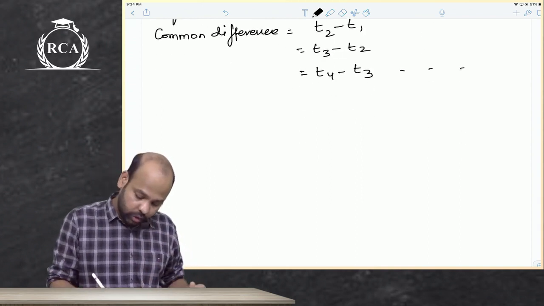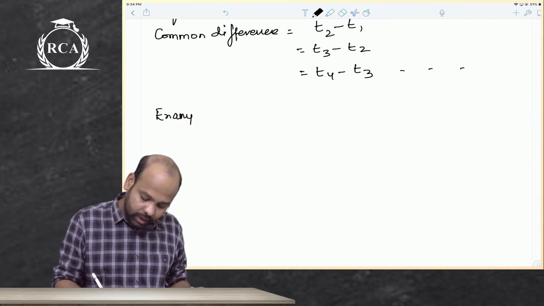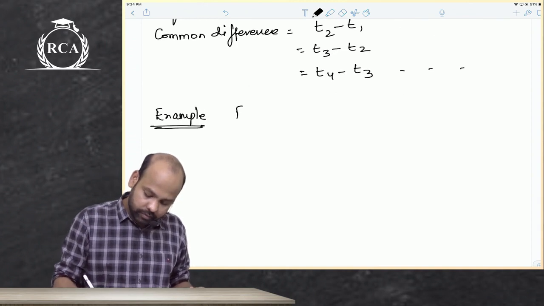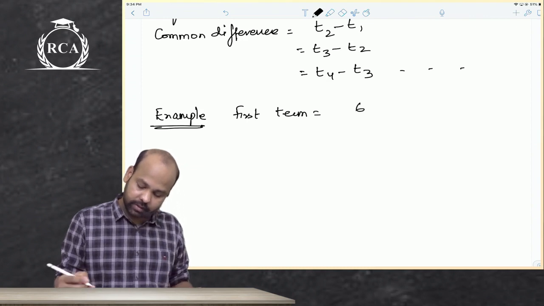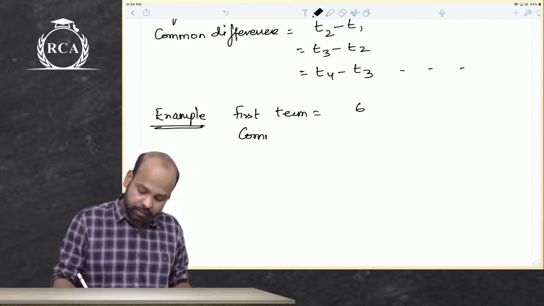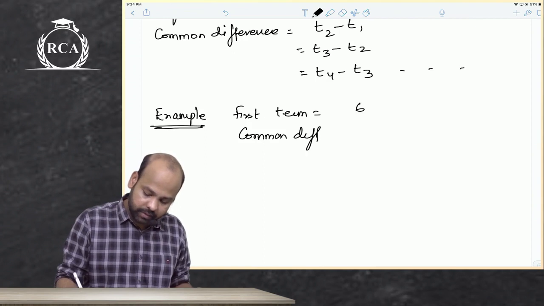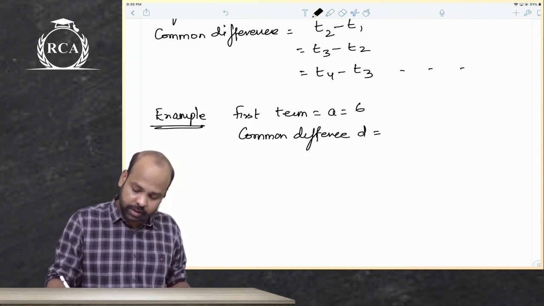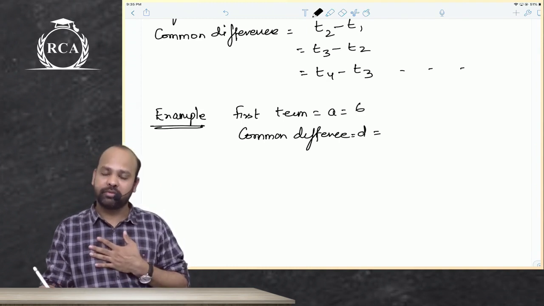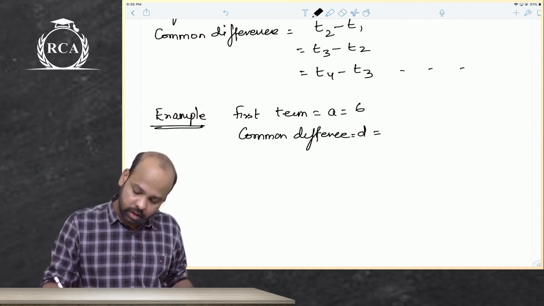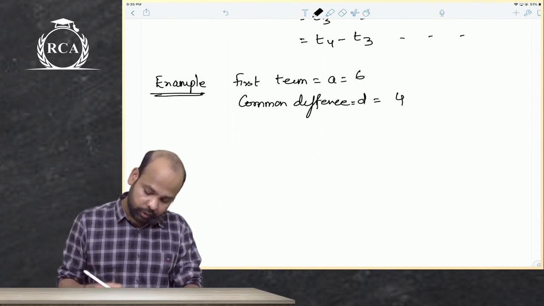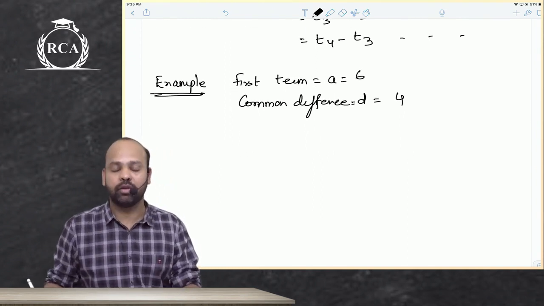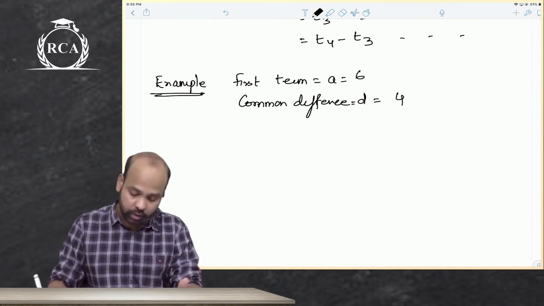So if I tell you, beta, that the first term A is 6, and the common difference D is 4, and you want to write the entire sequence, how will you write it, guys?